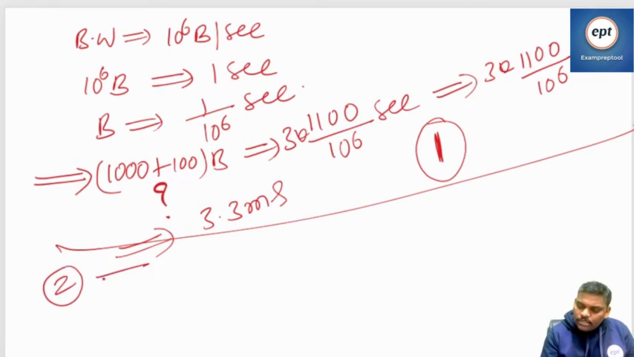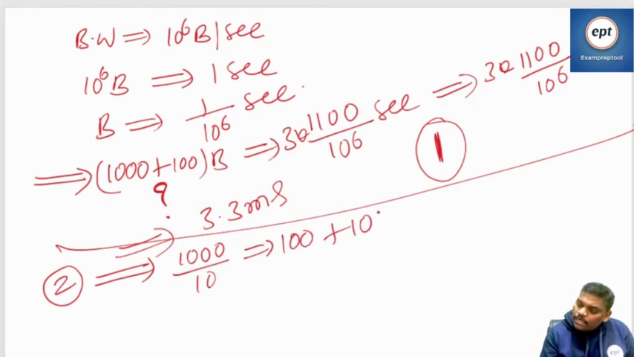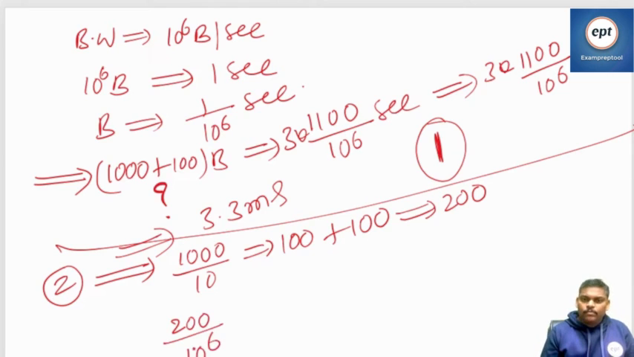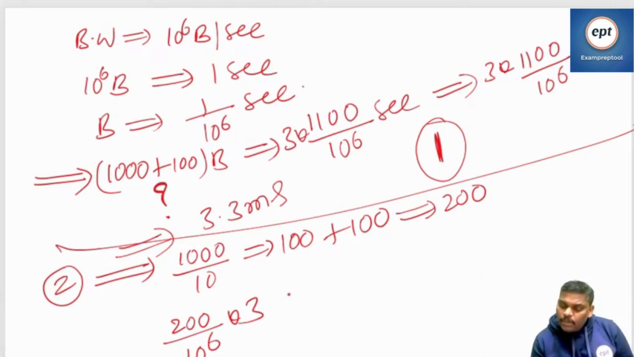Second case I am doing. So 10 parts: 1000 into 10 parts became 100, plus one more 100 extra for the header, which you have to add. So totally 200 you have to send. So let me write now: 200 by 10 power 6 into 3, right? But remember everyone.